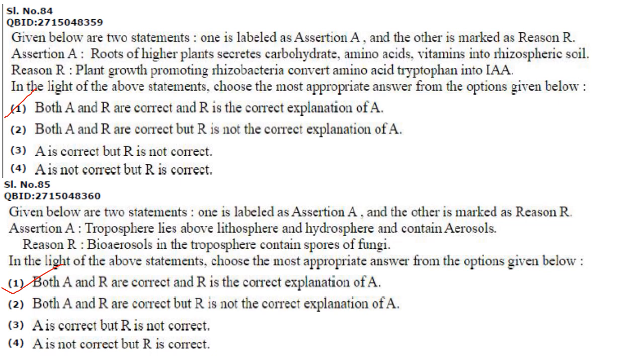Yes, that is the reason because these roots of higher plant they secrete amino acids and the rhizospheric bacteria they convert tryptophan to IAA. IAA is indole 3 acetic acid and it is an auxin. So both A and R are correct and R is the correct explanation of A.